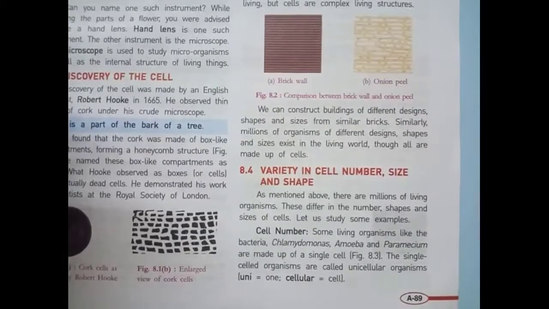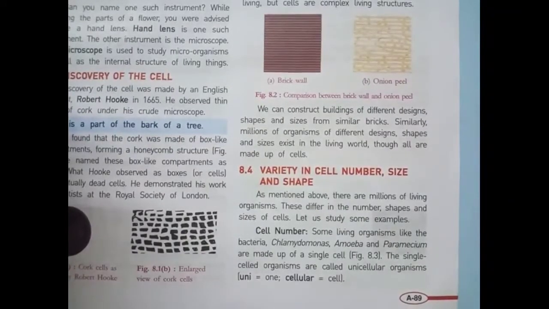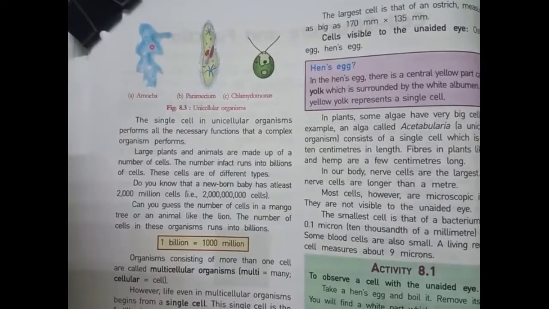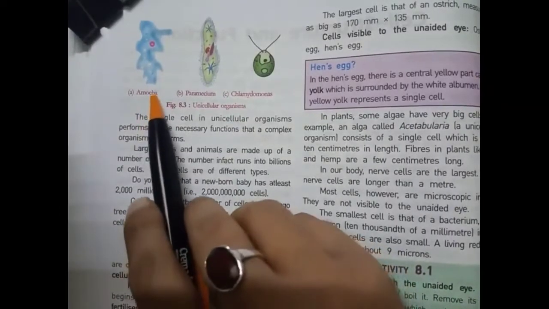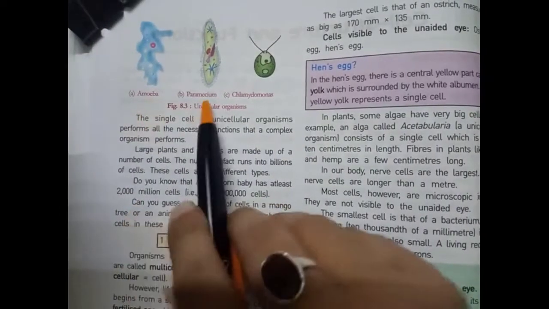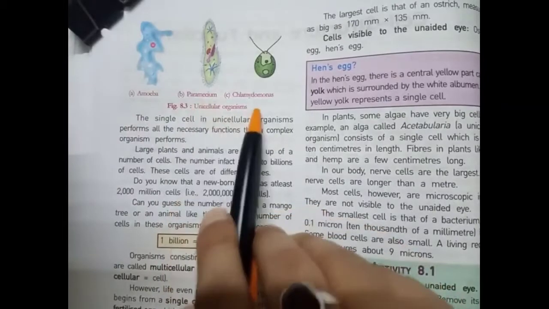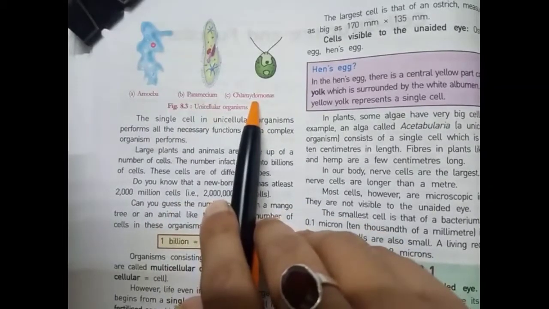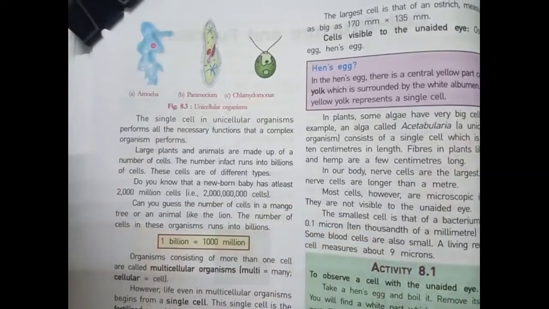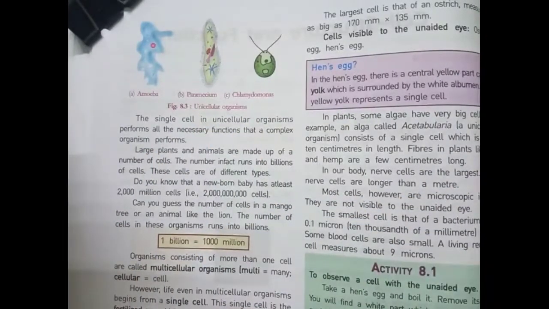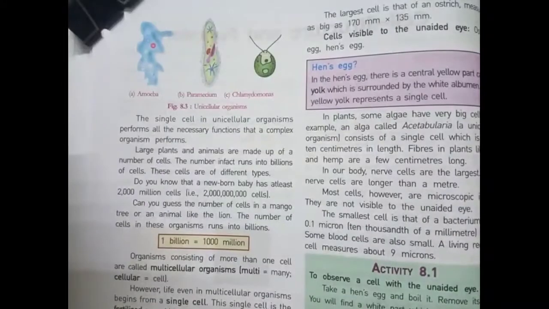These organisms made of a single cell are called unicellular organisms. Uni means one, cellular means cell. Students, as you can see, this is the diagram of amoeba, this is paramecium and this is Chlamydomonas. The single cell in unicellular organisms performs all the necessary functions that a complex organism performs.